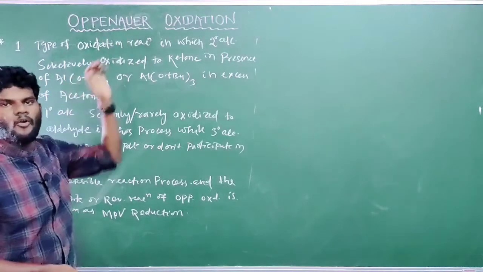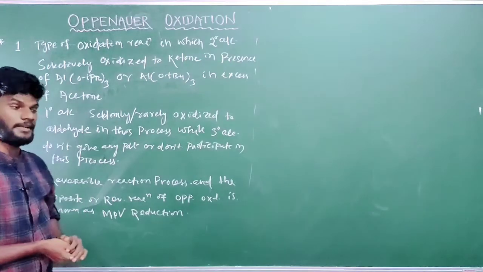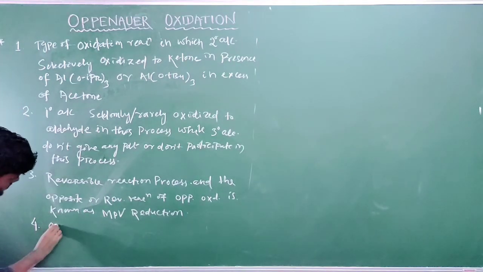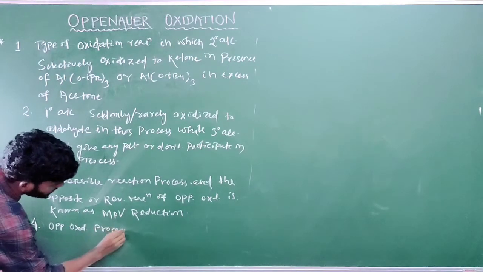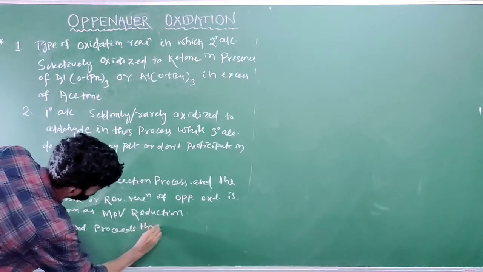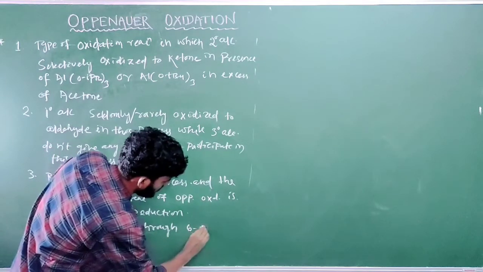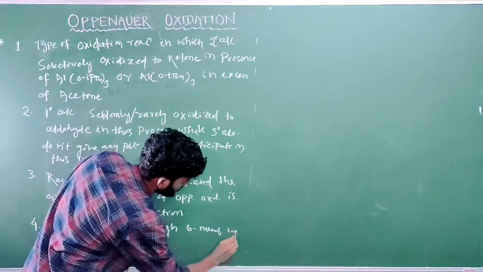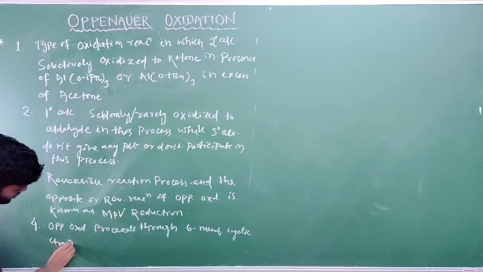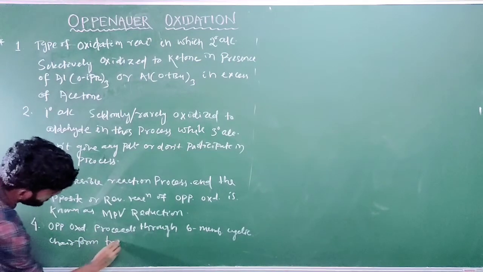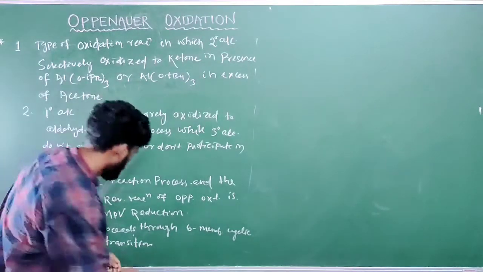This reaction, Oppenauer oxidation, proceeds through a 6-member cyclic, chair-like transition state. Okay, so these are some points about Oppenauer oxidation.